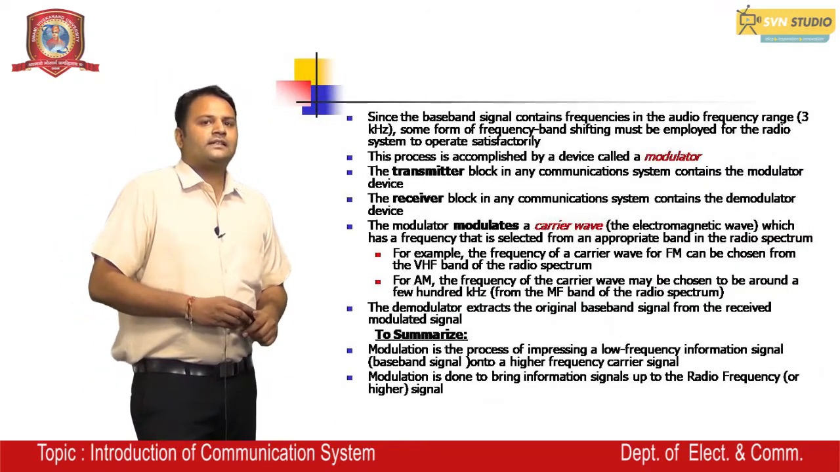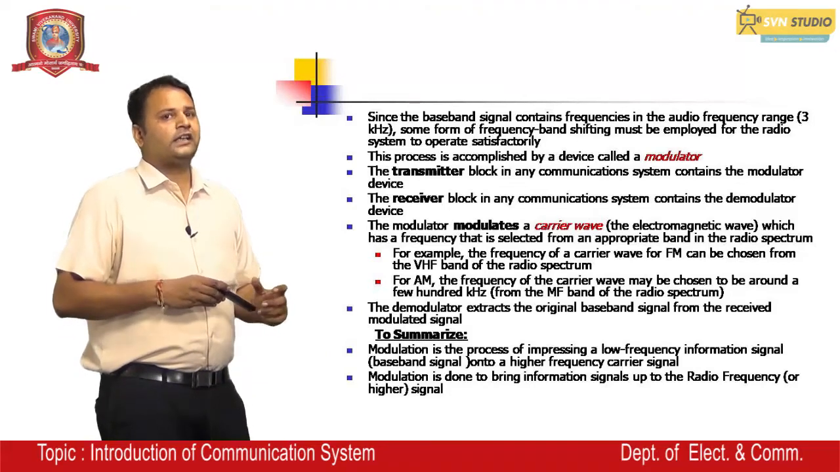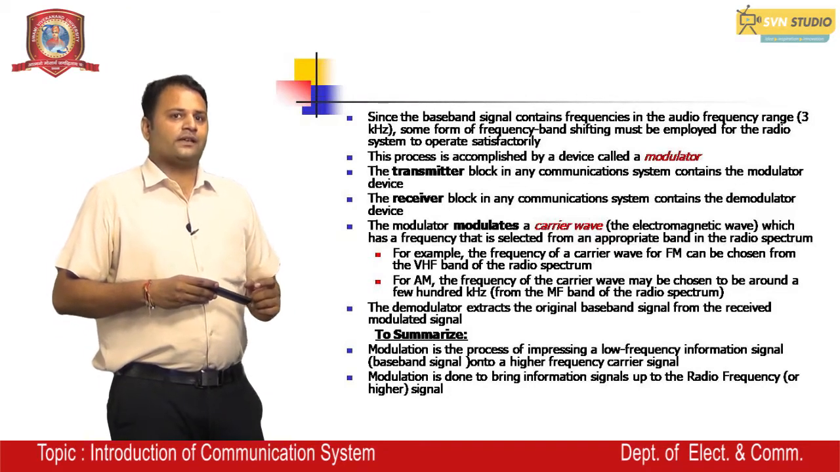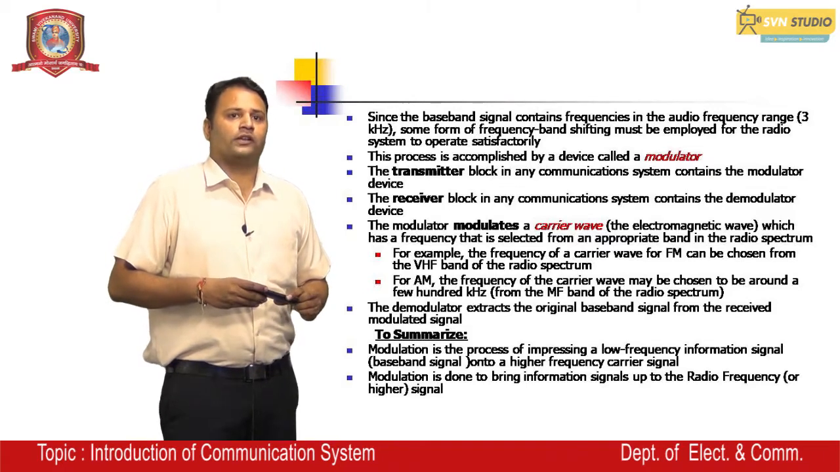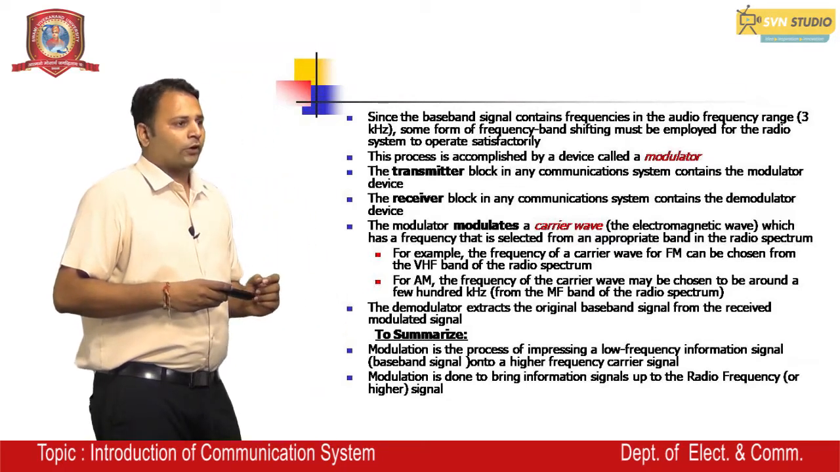Since the baseband signals contain frequencies in the audio frequency range around 3 kilohertz, some form of frequency band shift must be employed for the radio system. This process is accomplished by a device called a modulator.